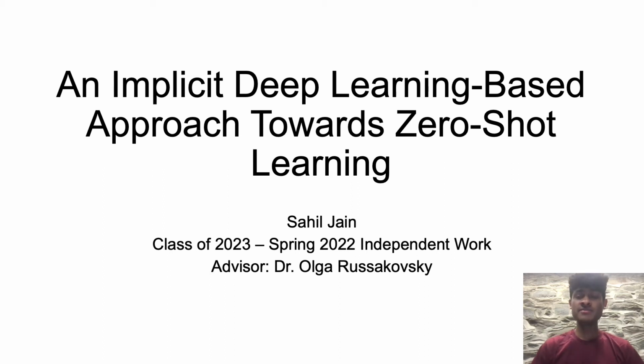Hi, my name is Sahil Jain. I'm a junior at Princeton studying computer science, and I've been working with Professor Skovsky this semester on my project, an implicit deep learning based approach towards zero-shot learning.